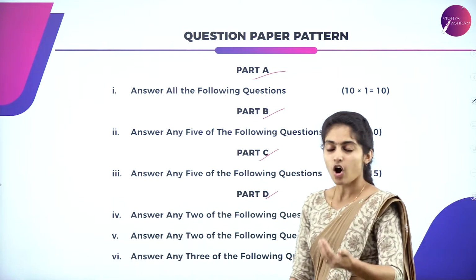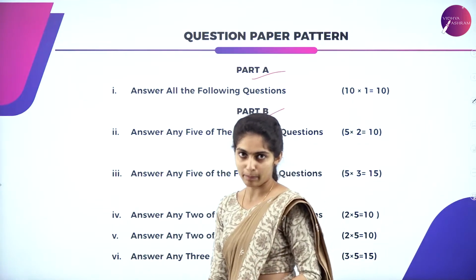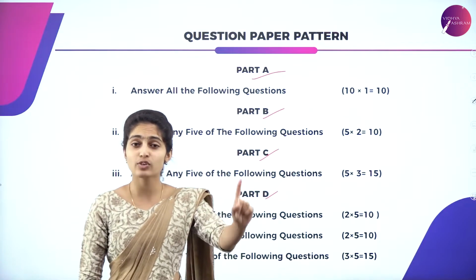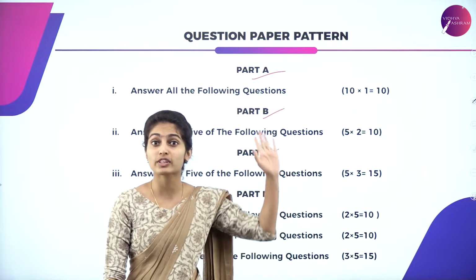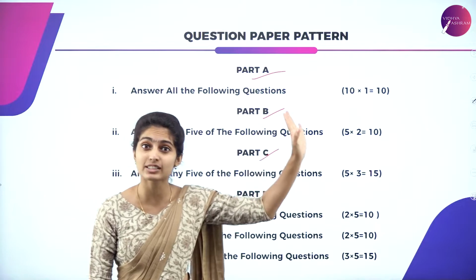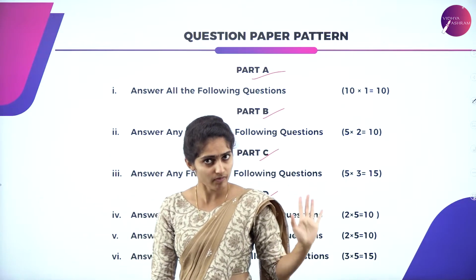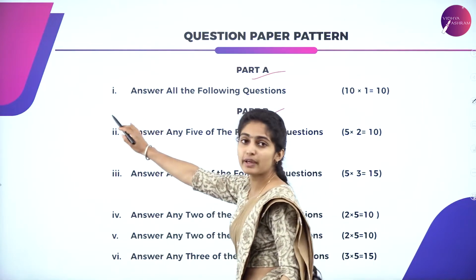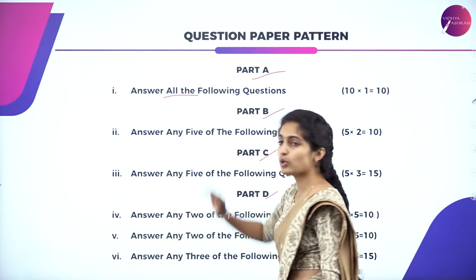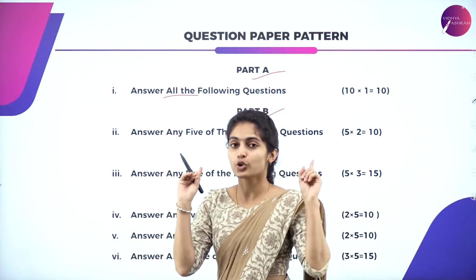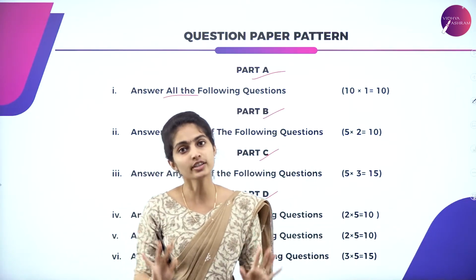In these, totally there are 6 mains. The first main is where you will have to focus if you're aiming for the centum. It says answer all the following questions. There is no option, so you will have to answer all the questions.